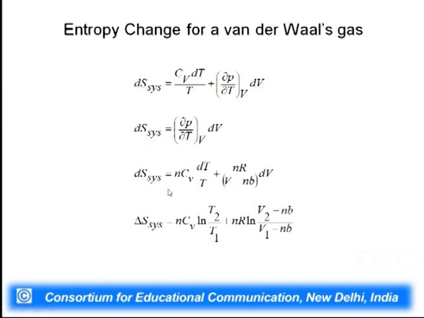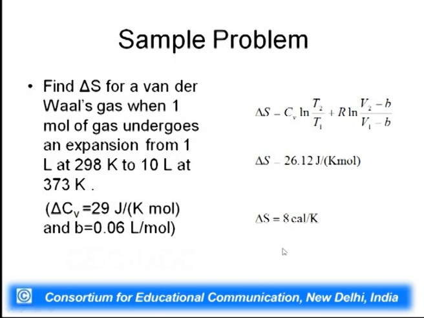But the total equation is the integration of this whole thing: delta S system is equal to nCv log T2 by T1 plus nR log (V2 minus nb) by (V1 minus nb). Now, this is a simple sample problem: what is delta S for a van der Waals gas when 1 mole of gas undergoes an expansion from 1 liter at 298 K to 10 liter at 373 K, and Cv is given.